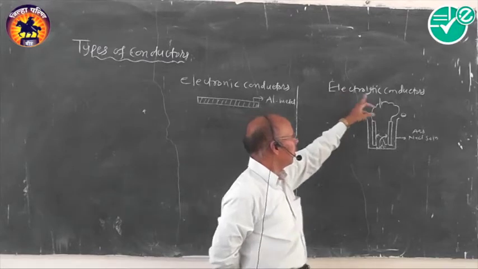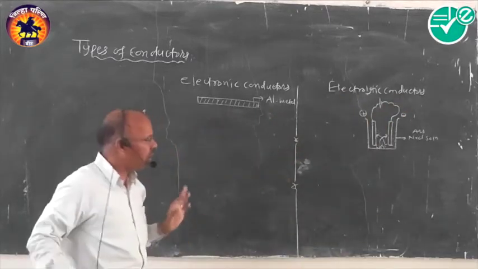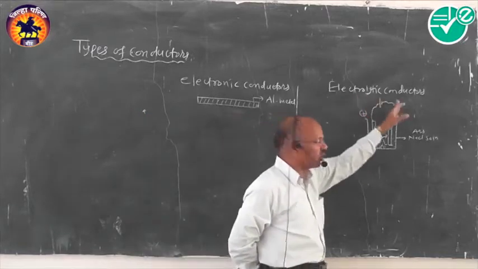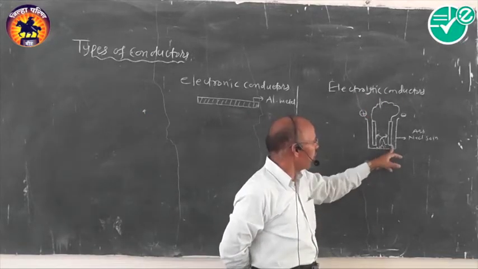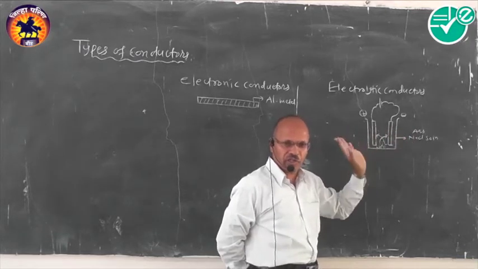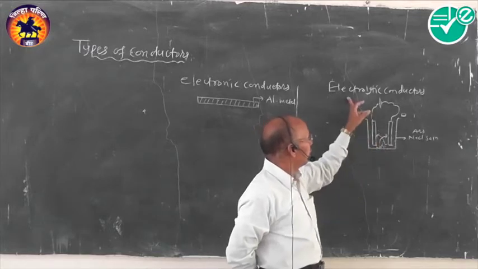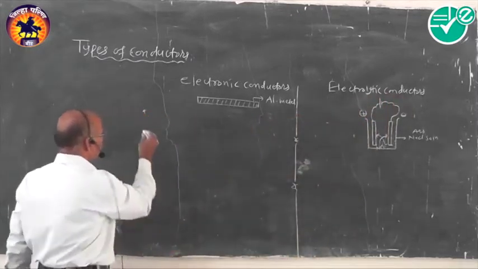We generally call them electrolytic conductors. Okay, that is the first one, definition. In this case, conduction generally occurs by the transfer of ions such as sodium and chloride ions towards the exactly oppositely charged electrodes or terminals. We generally call them electrolytic conductors.